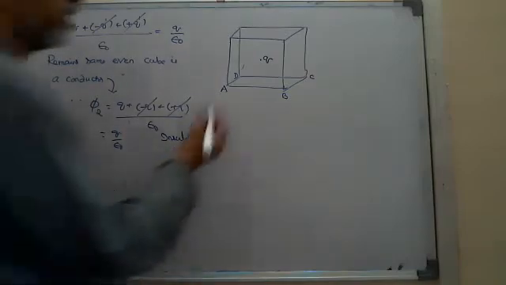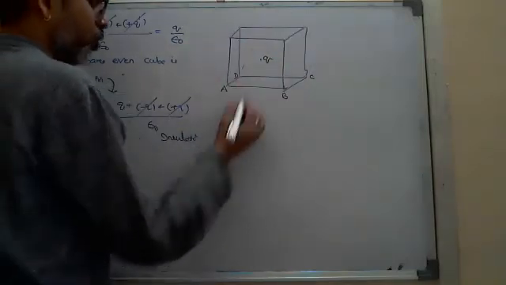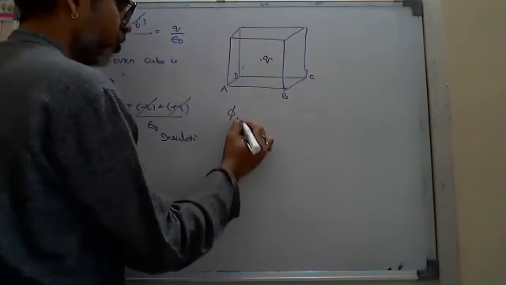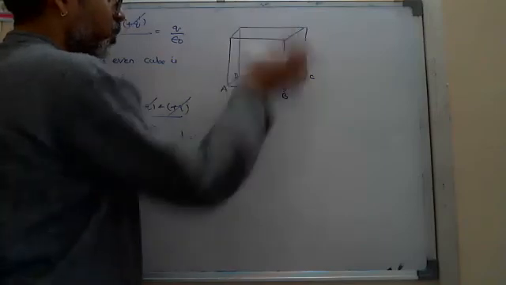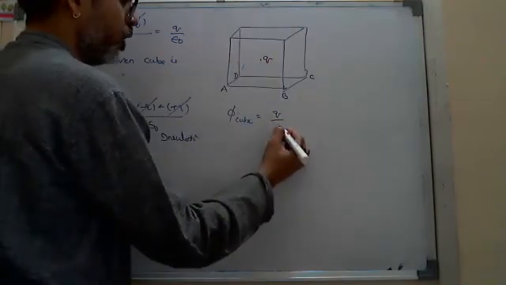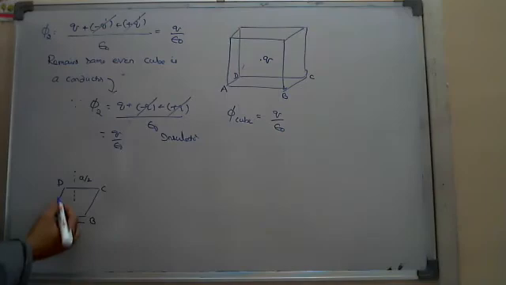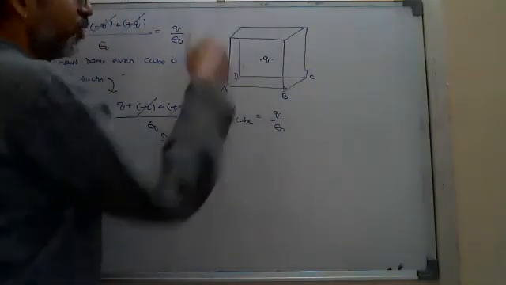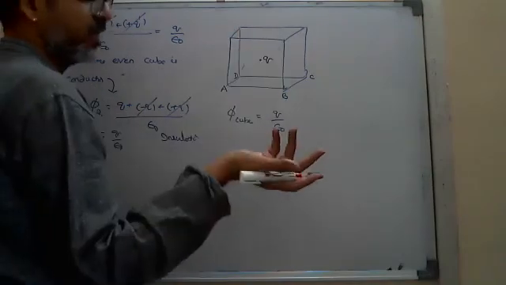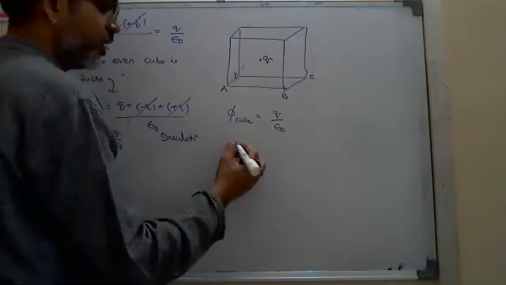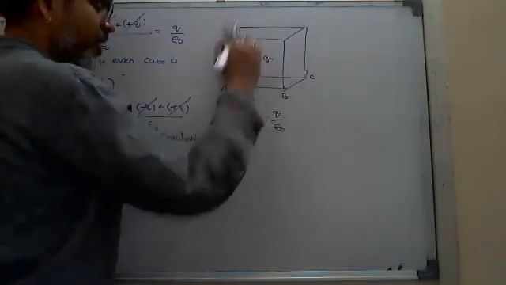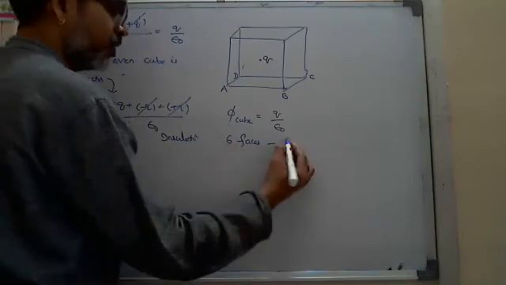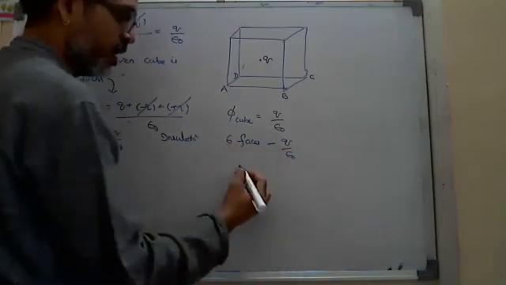Okay, what is there, Nana? Simple. Here, this is Q. The total flux linked to the cube is equal to the charge present inside the cube, that is Q by epsilon naught. But he is asking through one face. ABCD is a face. A cube has 6 faces and the charge is exactly at the center. So through the 6 faces, the flux is Q by epsilon naught.